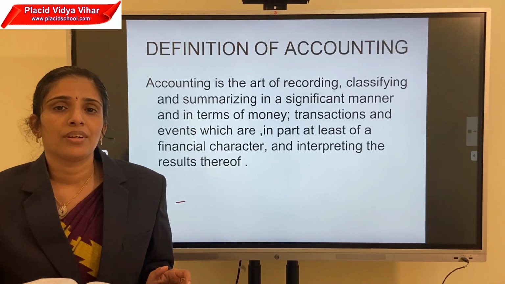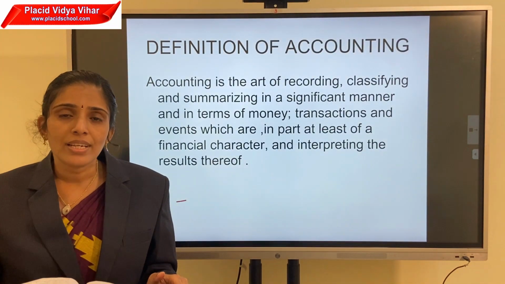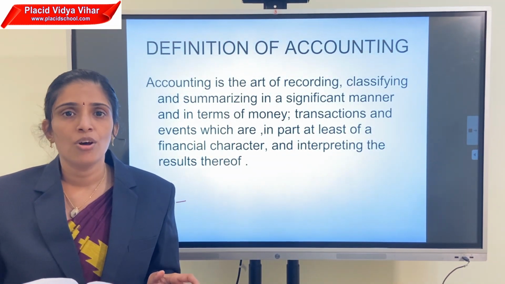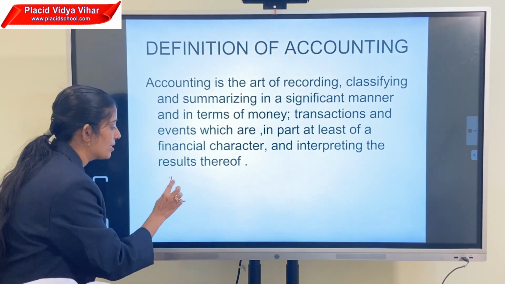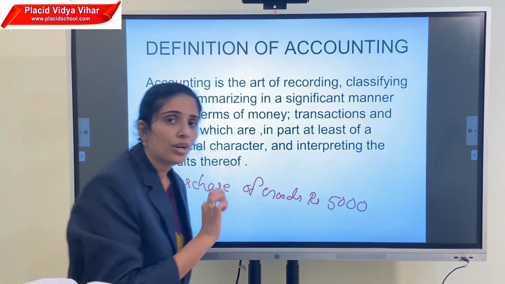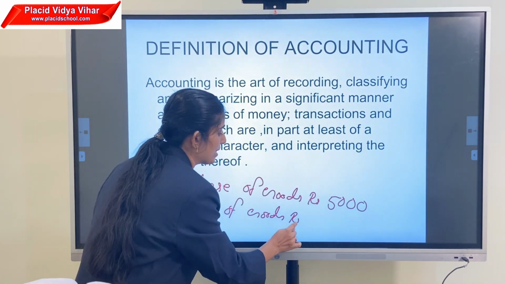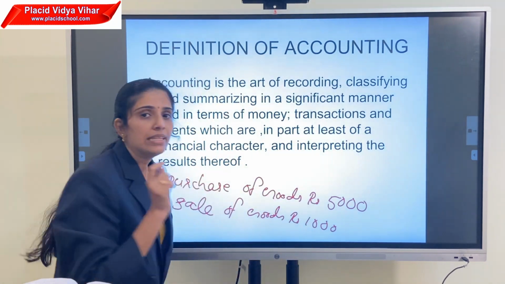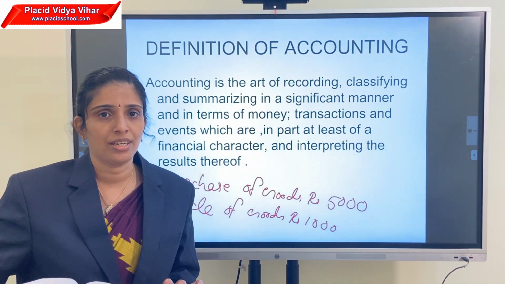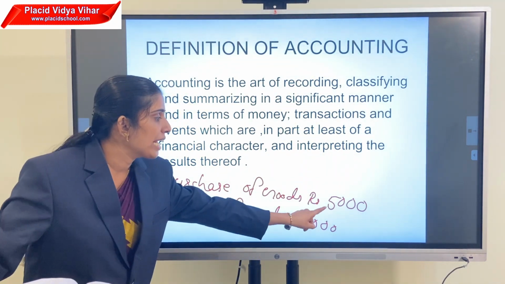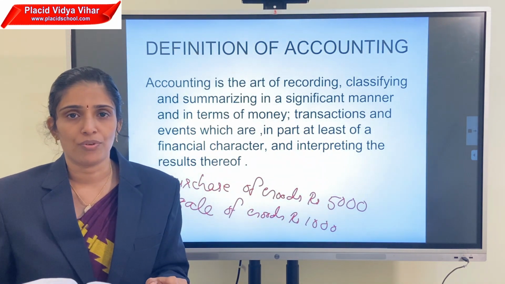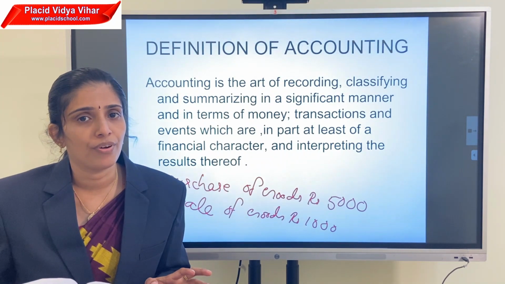What is transaction? Transaction means events in financial nature or business activities in financial nature. For example, purchase of goods, rupees 5,000, or sale of goods, rupees 1,000. This type of activities of the organization is called transaction that we can measure in terms of money. That amount we record into books of account. That is the process of accounting.